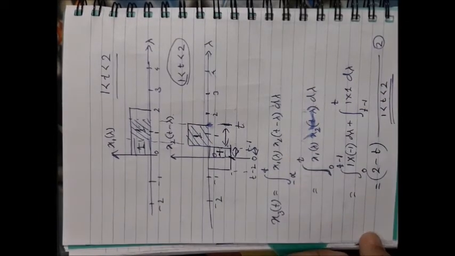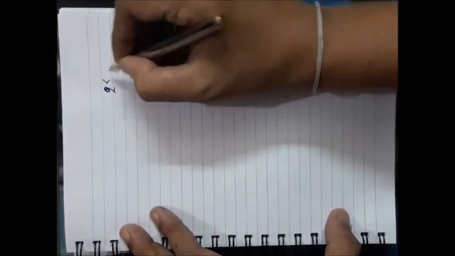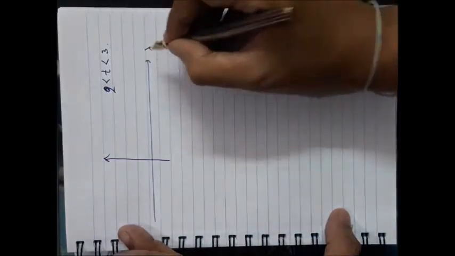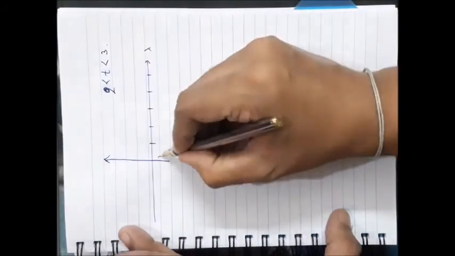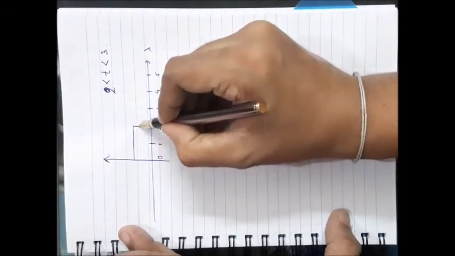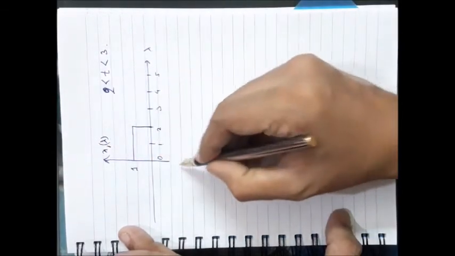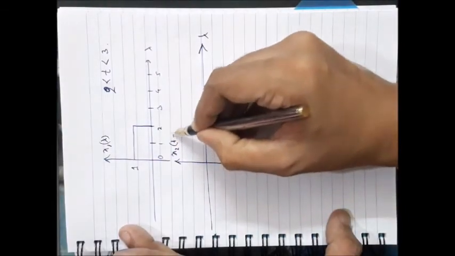Okay. Now consider the shift of time from 2 up to 3. Again draw the first signal, lambda 1, 2, 3, 4, 5, 0, 1, 2, 3, 4, 5. So the first signal is like that, x1 lambda. The second signal will be x2 t minus lambda.